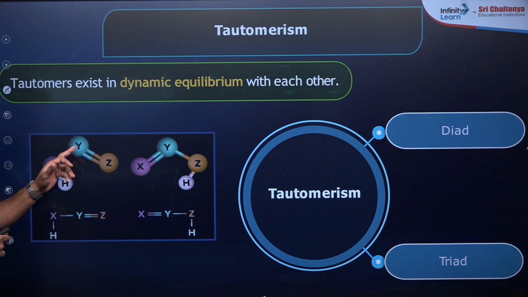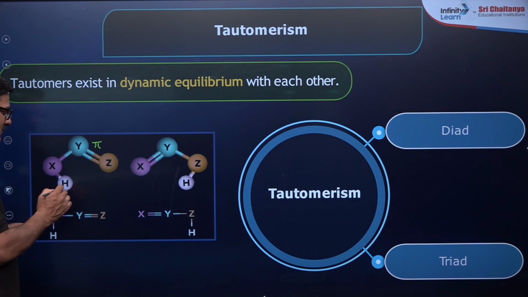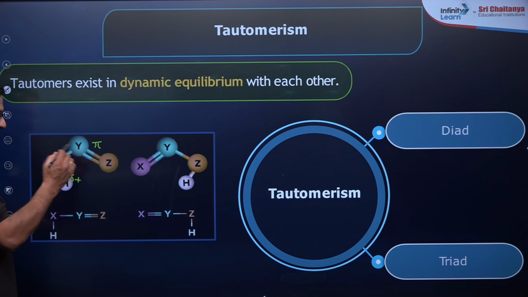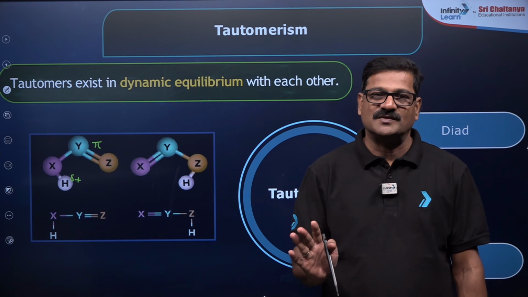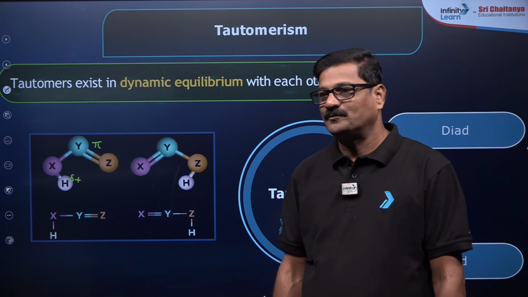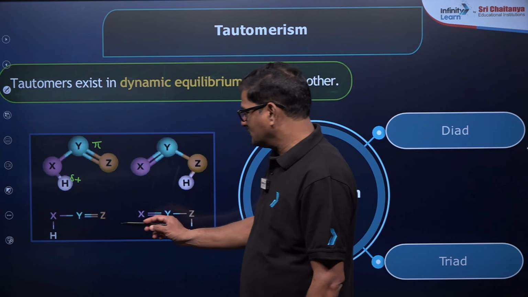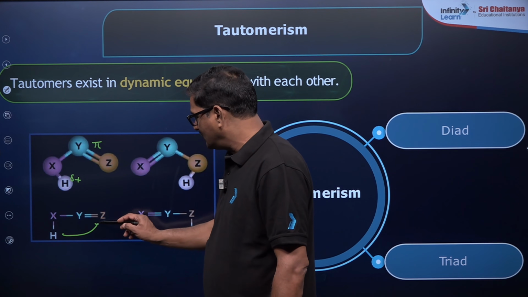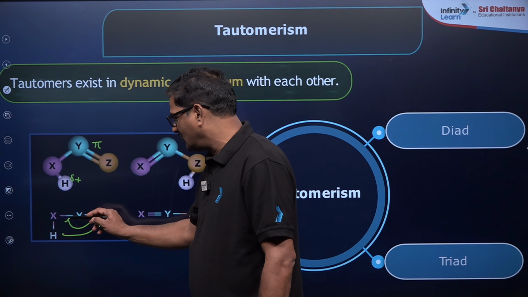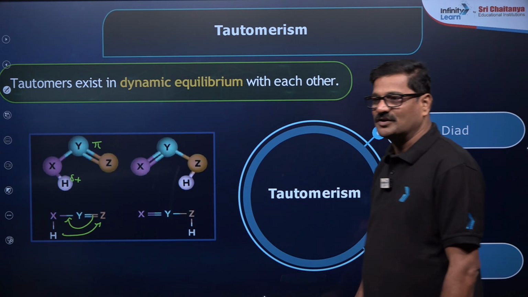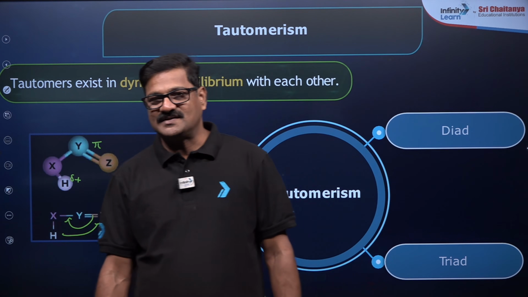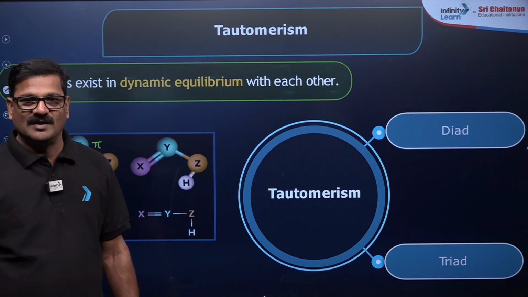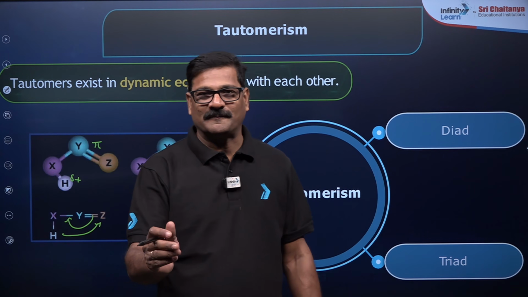The condition for tautomerism is that there should be at least a pi bond, and there should be at least a positively charged hydrogen. This hydrogen should be present on an electronegative atom. If there is a multiple bond here, this hydrogen is going to be shifted, and the double bond also has to shift. So you are going to get another functional group here. Tautomerism could be of two types, a diode system and a triode system. Hydrogen is wandering here and there.